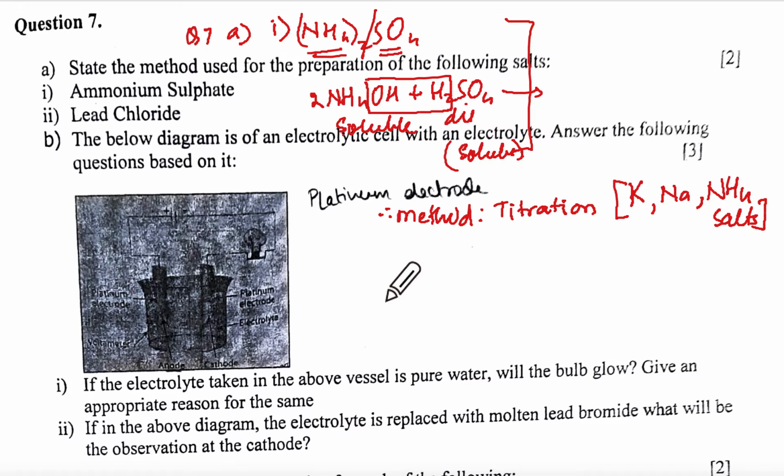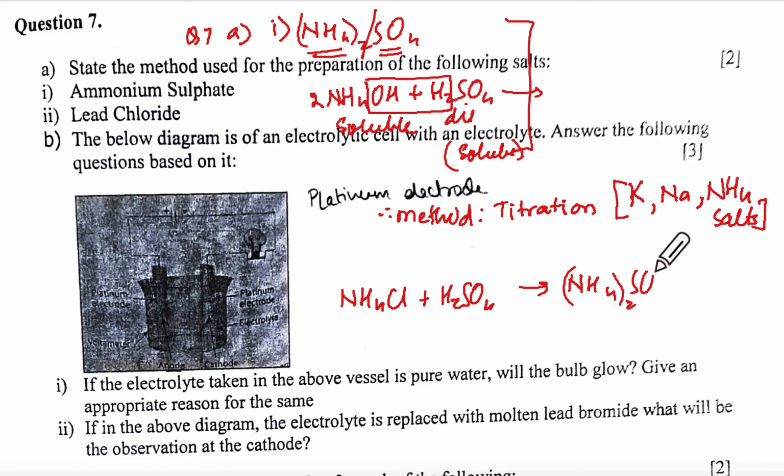No. Because if you prepare NH4Cl, what are you going to get? HCl. Very good. Now, NH4Cl plus H2SO4 will give me (NH4)2SO4 plus HCl, correct? So if I balance it this way.